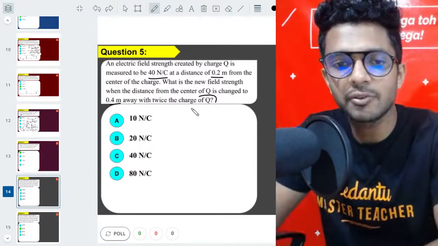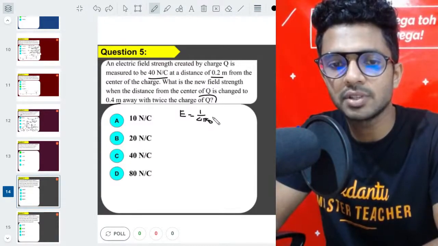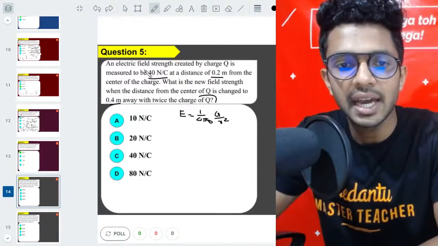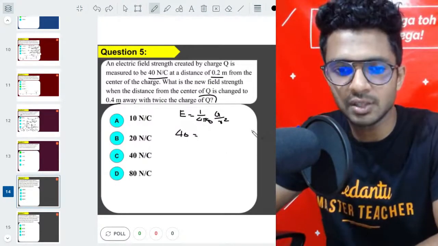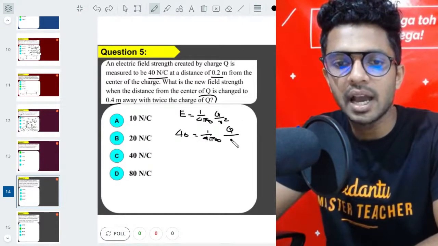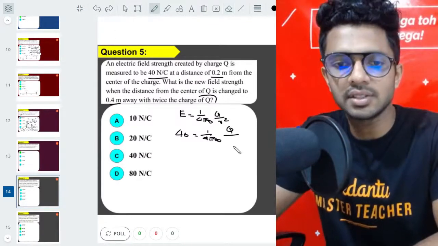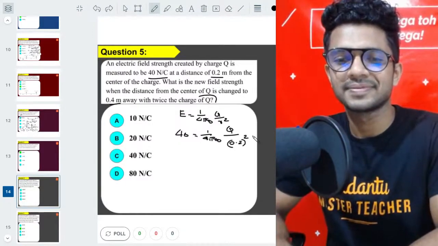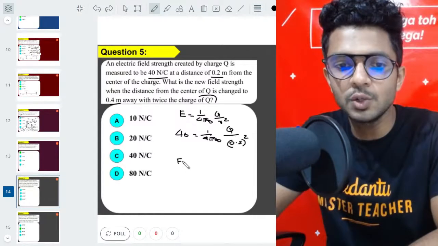Let's write the formula for electric field. For a point charge, the electric field is given as 1 by 4 pi epsilon 0, q divided by r square. And the value of the electric field, according to our question, is 40. This is equal to 1 by 4 pi epsilon 0, q divided by r square, where r is 0.2, so r is equal to 0.2 the whole square. Now the question is, what is the new value for the electric field?